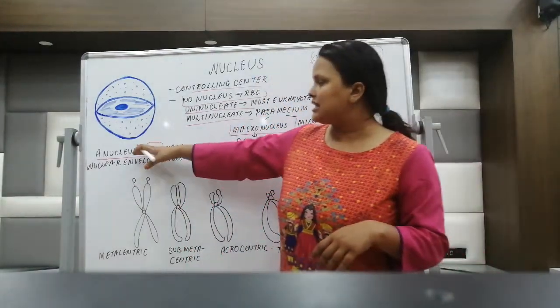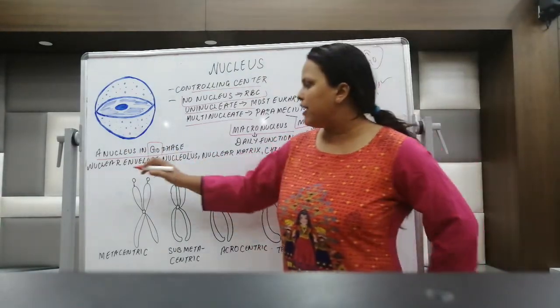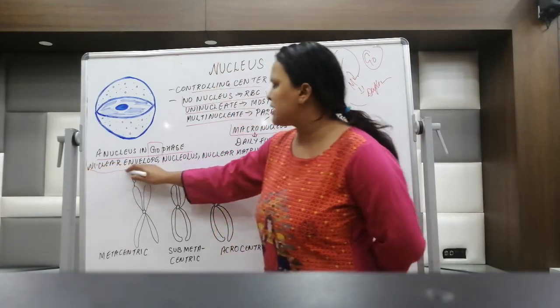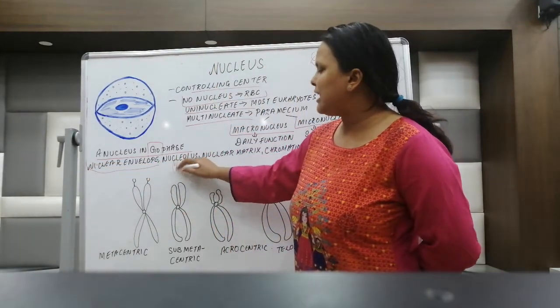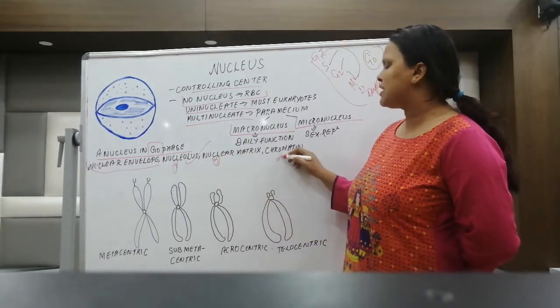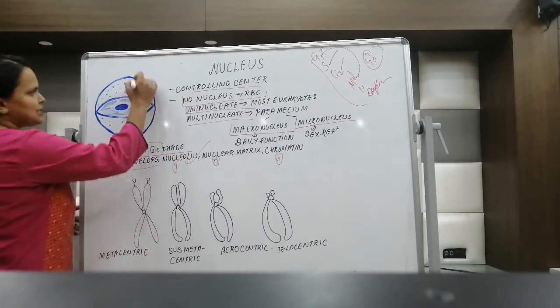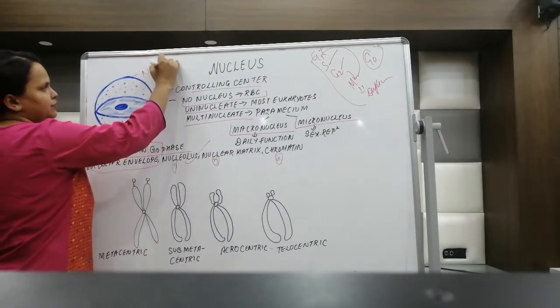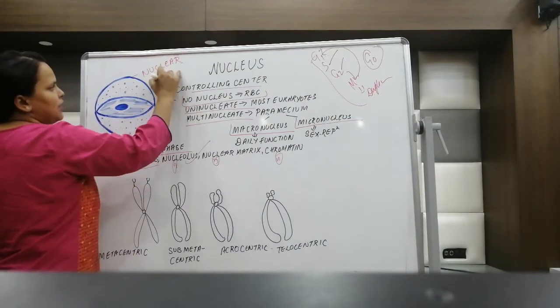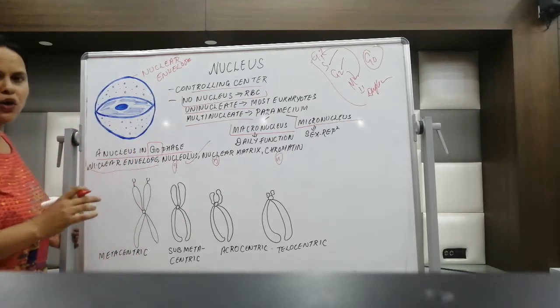When we take a nucleus of the G0 phase, we find its composition: first is the nuclear envelope, second is the nucleolus, third is the nuclear matrix, and fourth is the chromatin. Now what are these? You can check here, this is the nuclear envelope. It is a double membrane bound organelle.